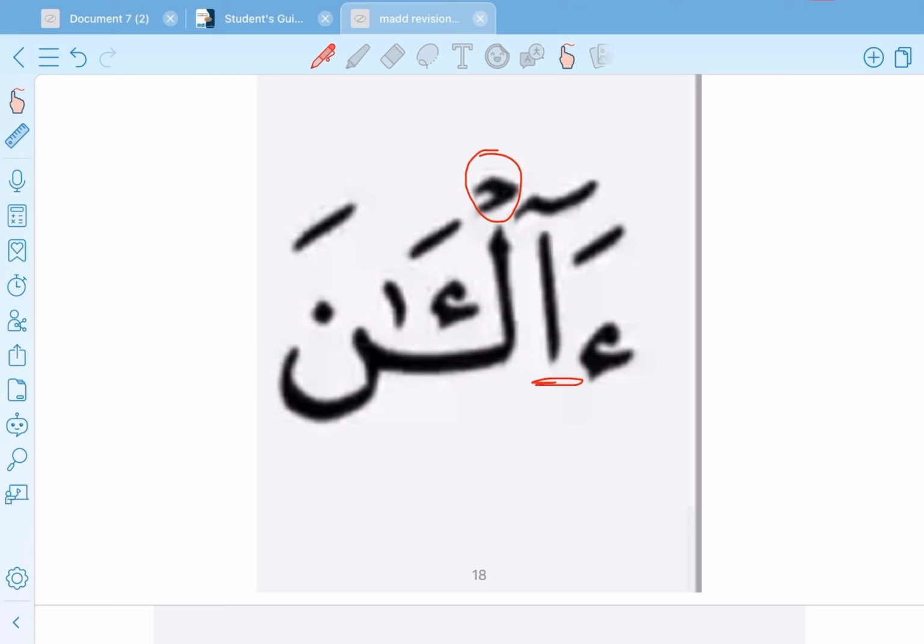Okay, and mukhaffaf because the mad is followed by a sukun, not a shadda. So we prolong it 6 counts, and this is mad lazim kalimi mukhaffaf. So we say الآن.